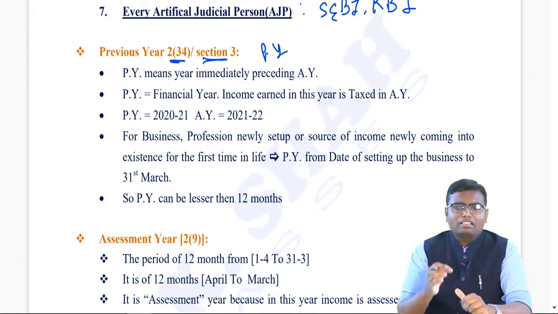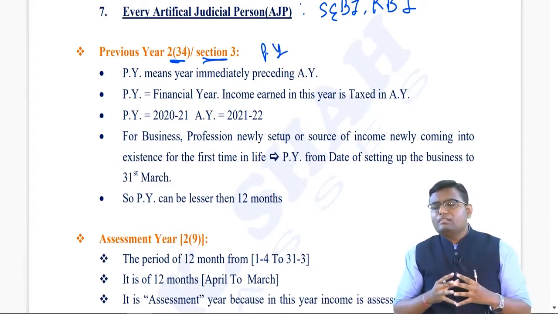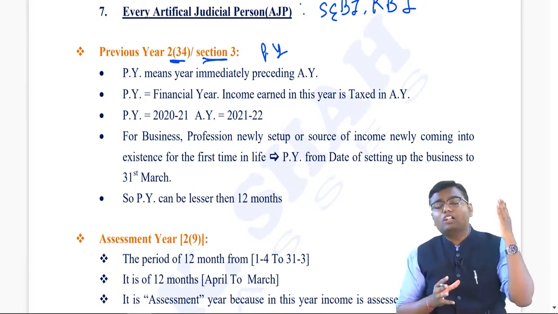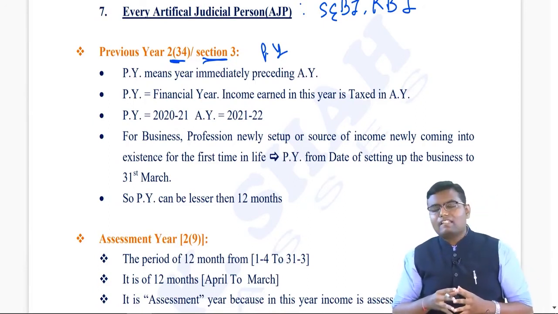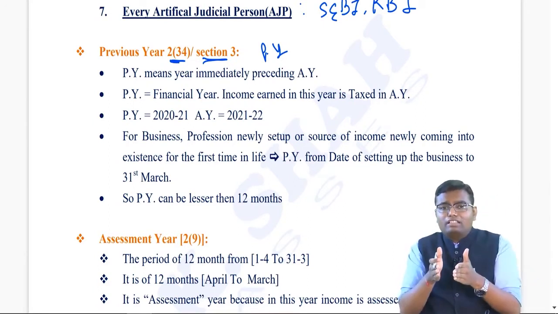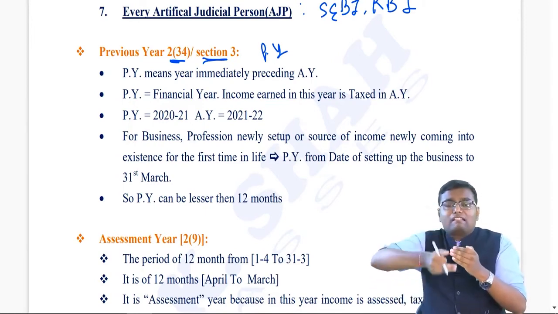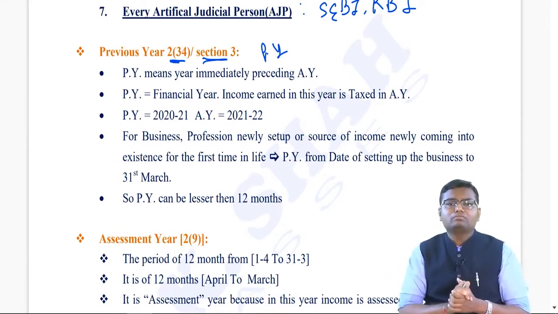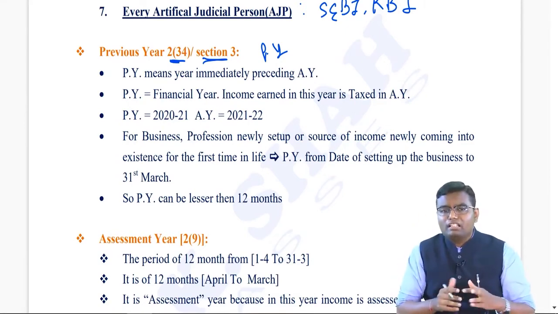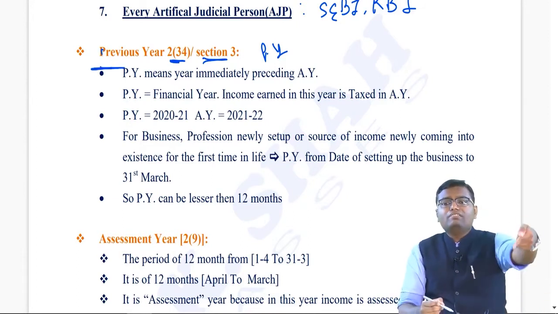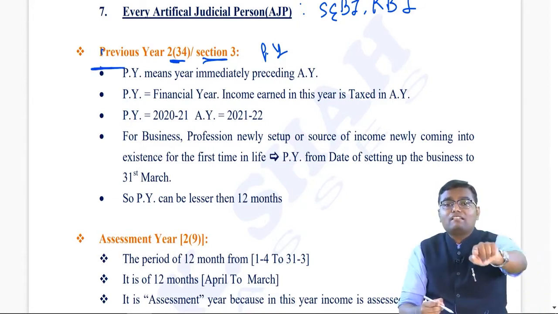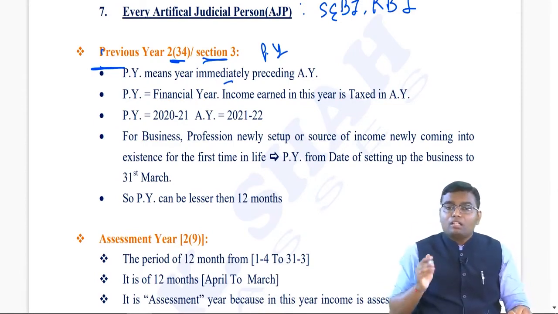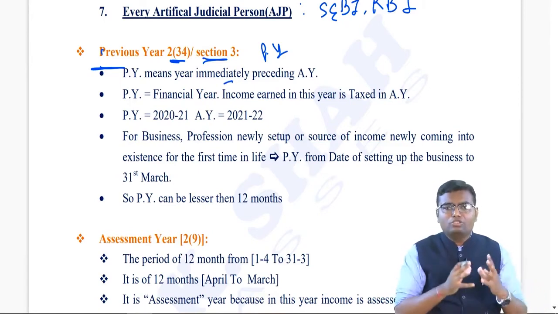See, one thing is very much clear that in the year in which you are earning the income, you cannot pay the tax in that year itself. You cannot calculate the income in that year itself. You cannot file the return of income in that year itself. So, the very first year, you will be earning the income. And the very succeeding year, you will be calculating that income, calculating the tax, filing return of income. So, the year in which you are earning the income will be called as previous year. The year in which you will be doing the calculation is called as assessment year. So, previous year means immediately preceding the assessment year. Generally, previous year means the financial year in which you will earn the income.